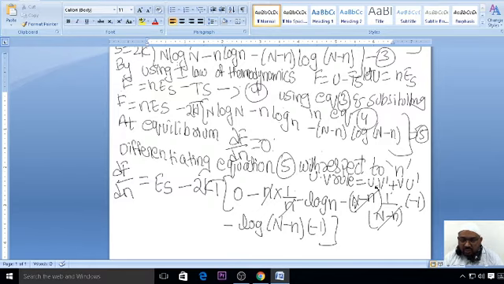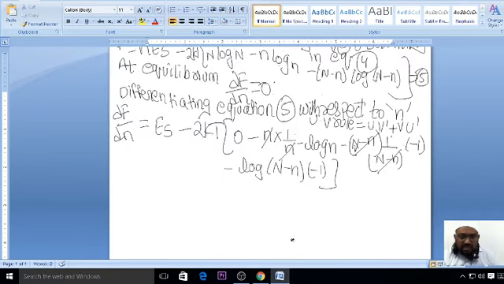You can just see u v dash we have done. u as it is I have written, v dash means log x, 1 by n, plus into minus, minus it. Therefore minus we have written here. v is what? log of N minus n. So as it is we have written, we have differentiated this N minus small n, differentiate minus 1. Clear everybody? So I don't think you will have any problem with this.